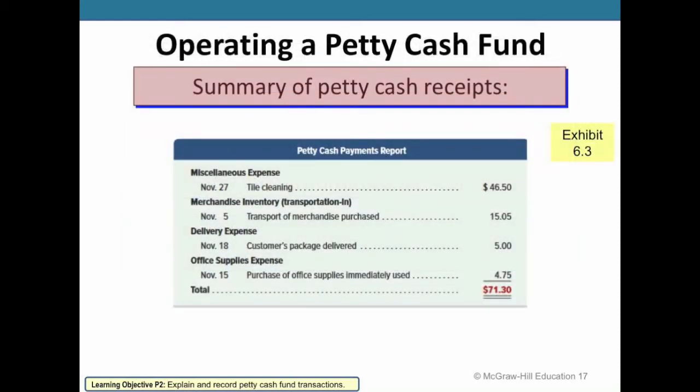And then we may have these expenses that come up over time, miscellaneous expenses. We may have some transportation expenses, which would go into merchandise inventory, or just general miscellaneous office supplies and expenses that come up where it may make more sense to physically go to a retail store, pay cash, and then bring that receipt over for the petty cash drawer rather than trying to order it through the finance department, for example.